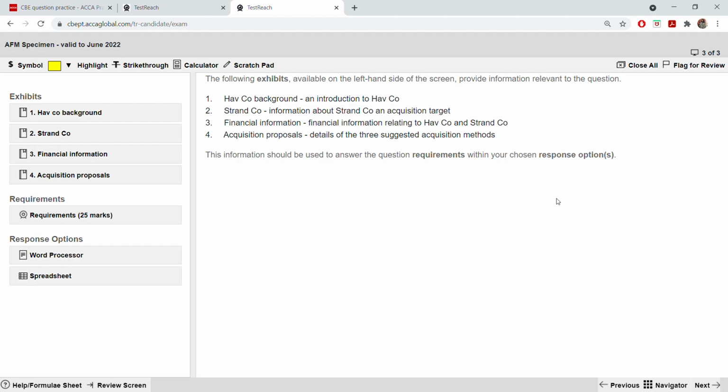Don't do any question, don't do any past paper. Every preparation should have been done a week before your exam. In the last week you'll be just quickly revising, like a mini short revision. Anyway, my AFM revision series is up there, you can go and check. The videos are very short and cover every topic, and this is also there on the AFM CBE platform.